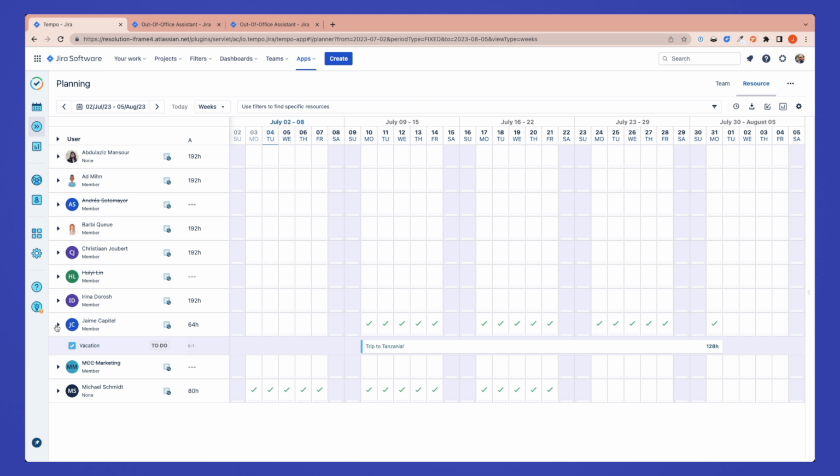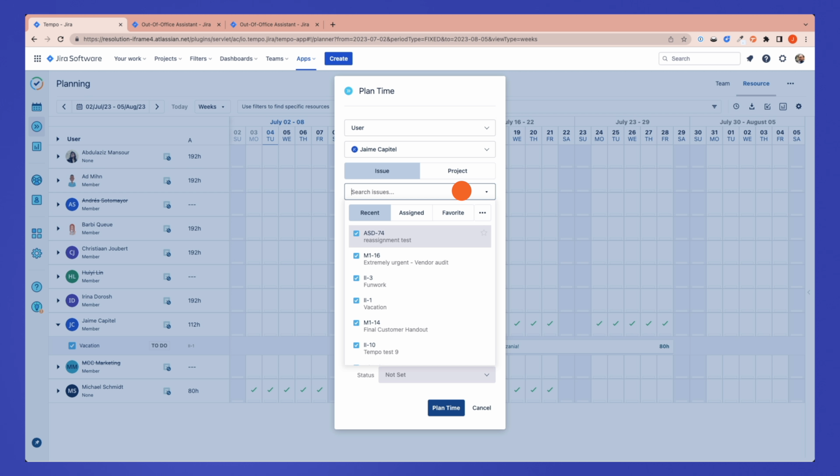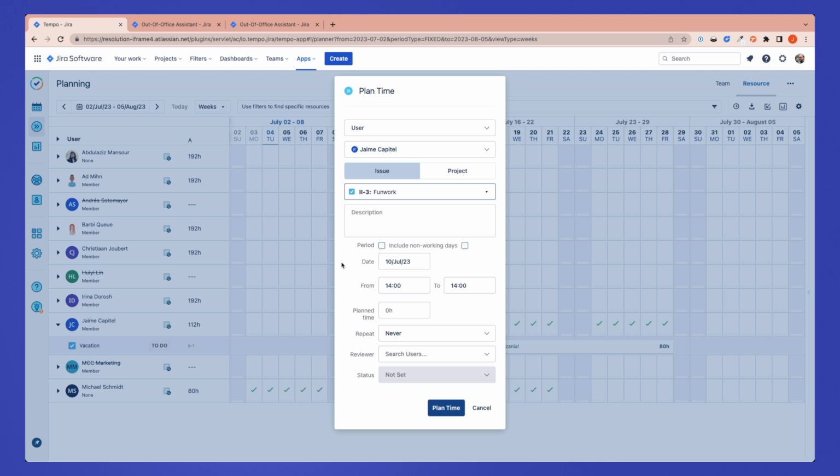On the left, you can see the existing plans and which items they are planned against. Making changes is really easy. You can just drag the plan dates like this. You can also delete the plan or split it. Or you can drag the entire plan to a different time range. To create new plans, click in the tile of the day you want to plan for and you will call the same form.